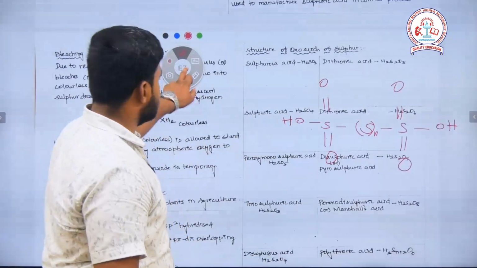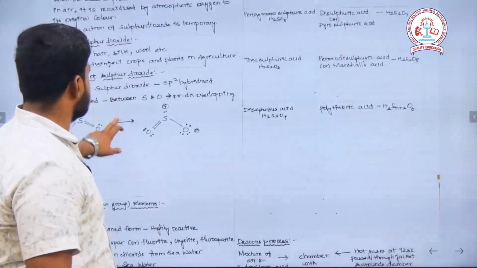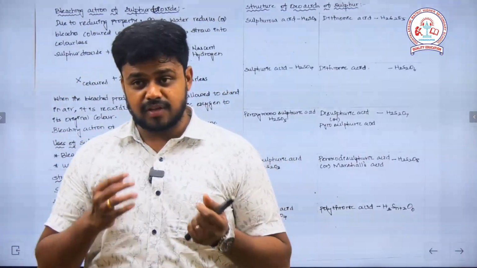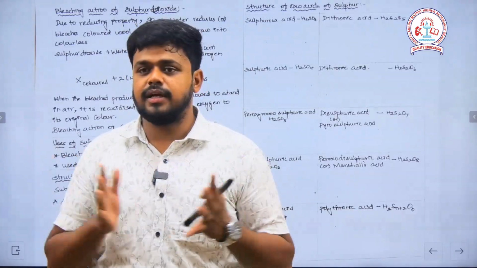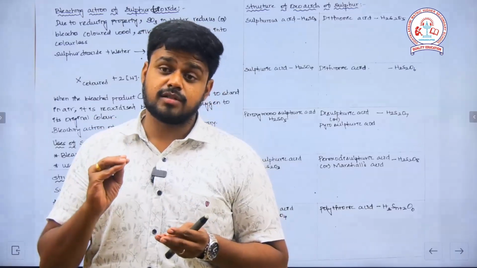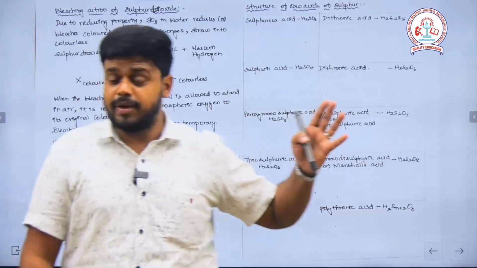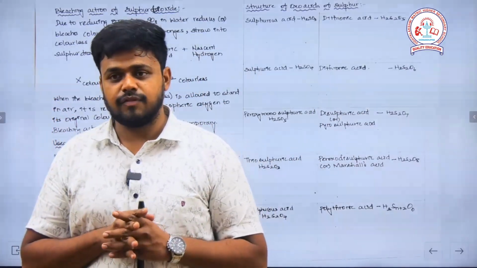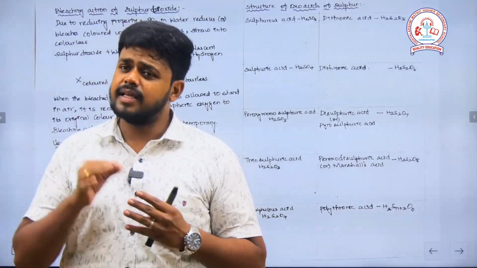See, so today's content, what we have seen is, we have come up with oxygen and how it has been prepared, and the allotropes of sulfur we have seen, followed by sulfur dioxide as a major content. From sulfur dioxide, the very important question is the bleaching action of sulfur dioxide, which is the major question that is asked, and we have come to the oxo acids of sulfur. See, you have to get practiced with the equations then and there itself.